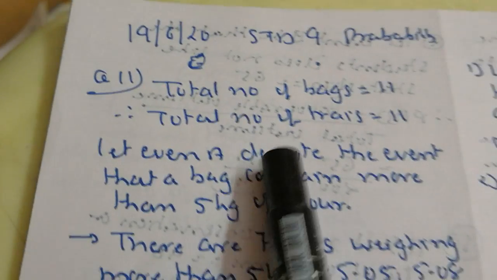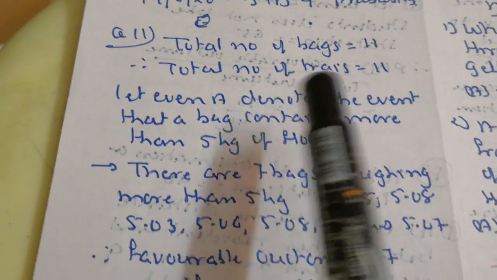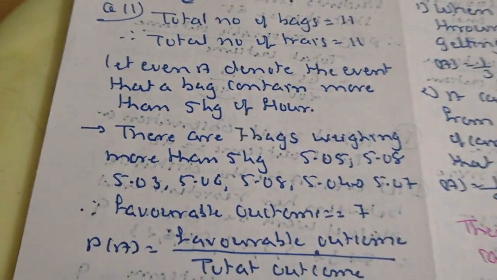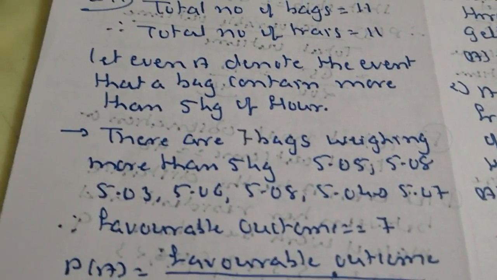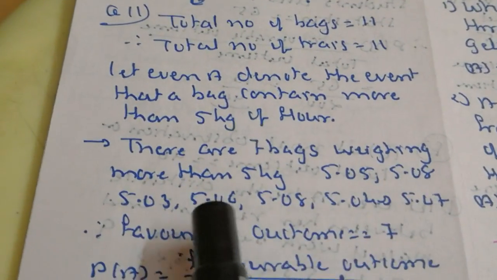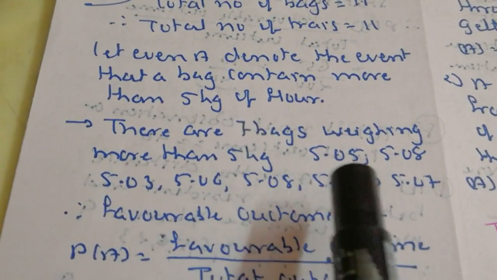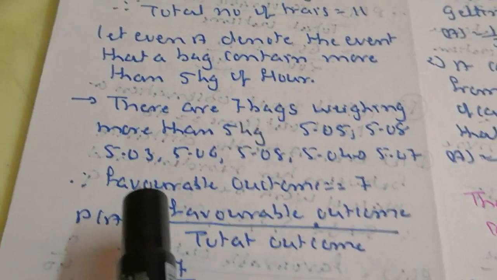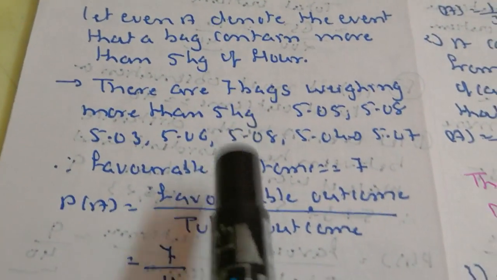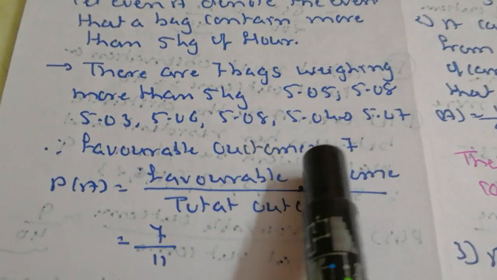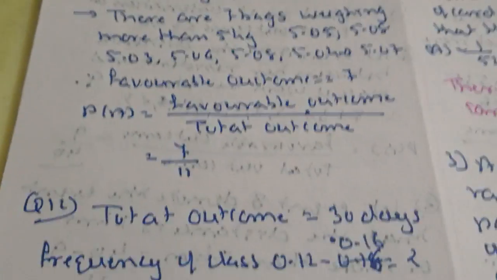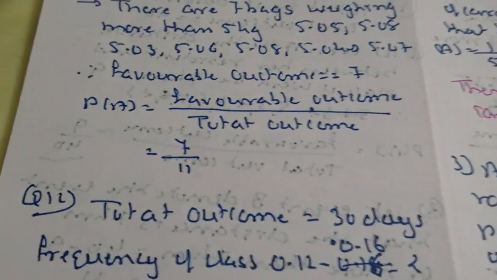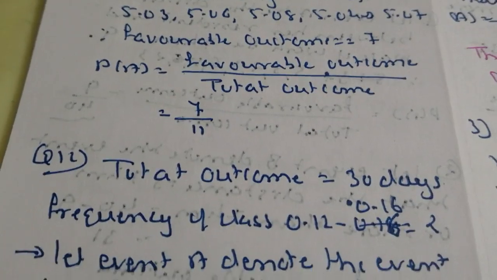So, the total number of bags is 11, so the total number of outcomes is 11. Event A: the bag contains more than 5 kg of flour. There are 7 such bags: 5.05, 5.08, 5.03, 5.06, 5.08, 5.04, and 5.07. So favorable outcomes are 7. So P(A) is favorable outcomes upon total outcomes, that is 7 upon 11.